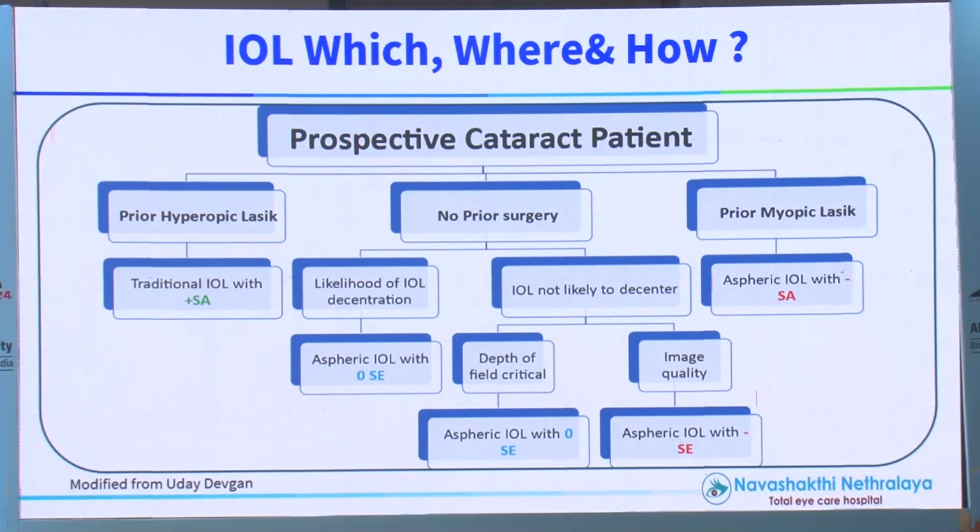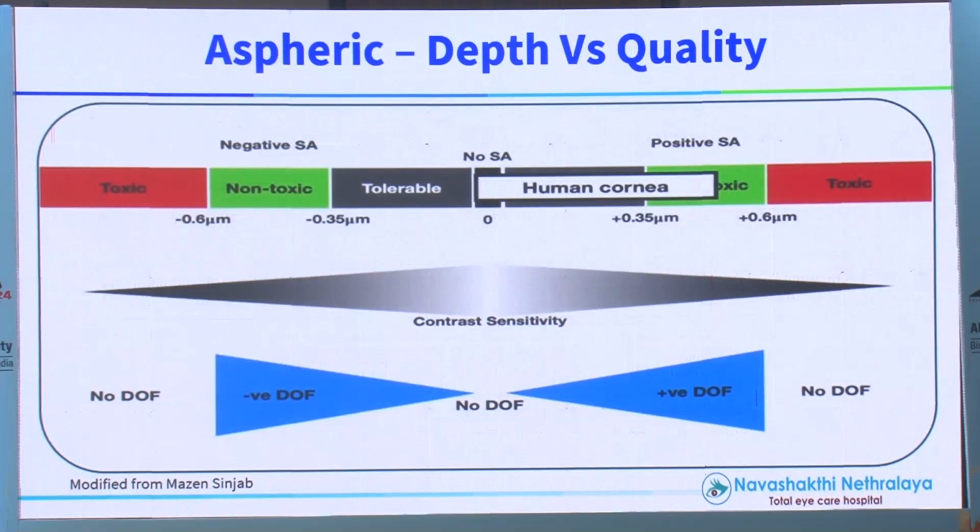0.1 gives crisper vision. This is the total asphericity, not just the cornea. I'm talking about the total asphericity. Now 0.1 gives crisper vision. 0.25 to 0.35 gives the depth of vision for around 1 to 1.25 diopters. Look at these two values, then we will see how to do it.